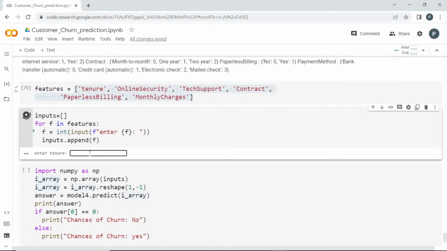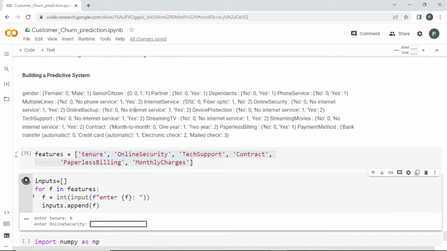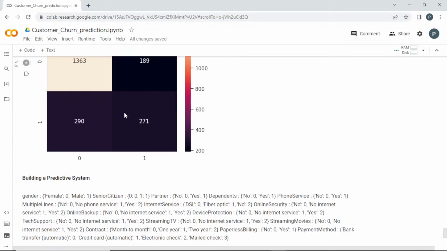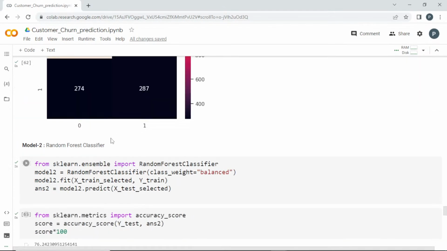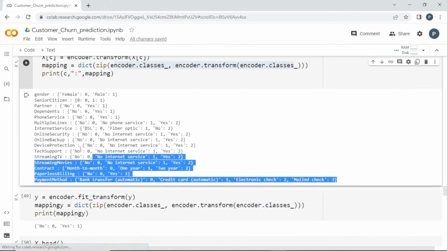Enter the tenure, I'll give it as 6 months. And whether they have online security, find it, guys. I just copied this from what we have printed earlier. So this is what the use case is. If you want to predict, you want to know which is which.